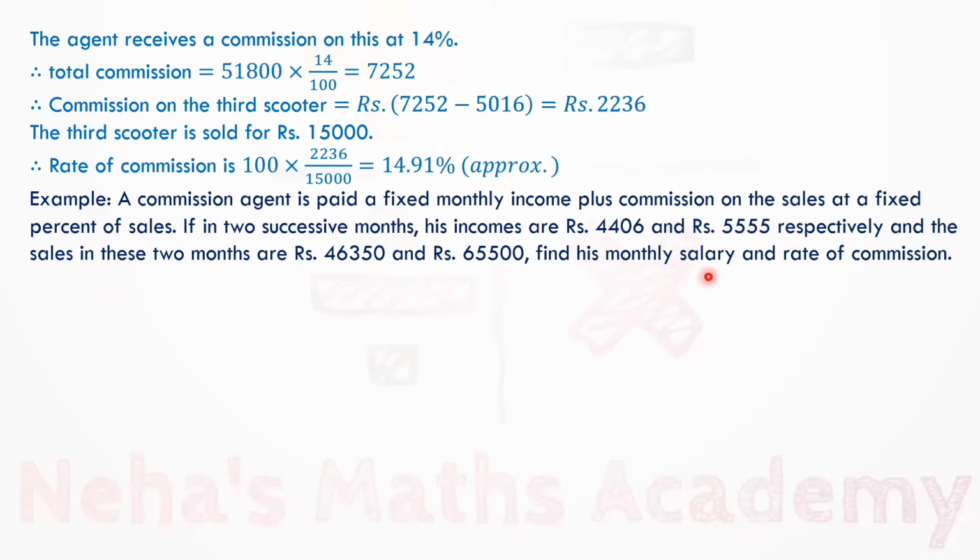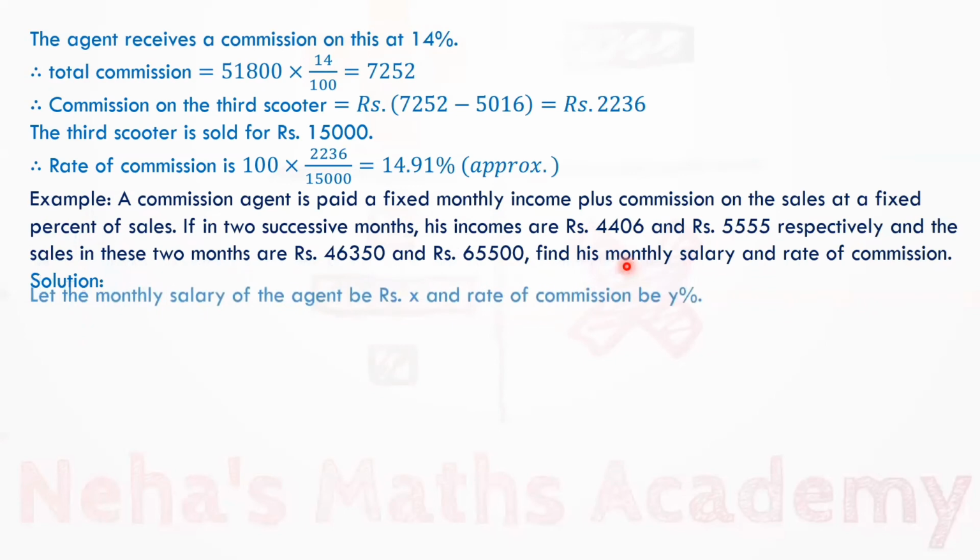Read the question carefully. That commission agent is paid a fixed monthly income plus commission on the sales at a fixed percent of sales. If in 2 successive months his incomes are 4,406 and rupees 5,555 respectively, and the sales in these 2 months are given to be rupees 46,350 and rupees 65,500, we have to find his monthly salary and rate of commission.